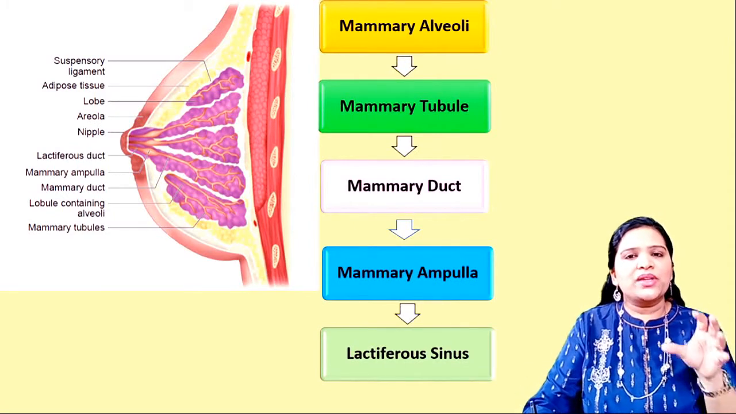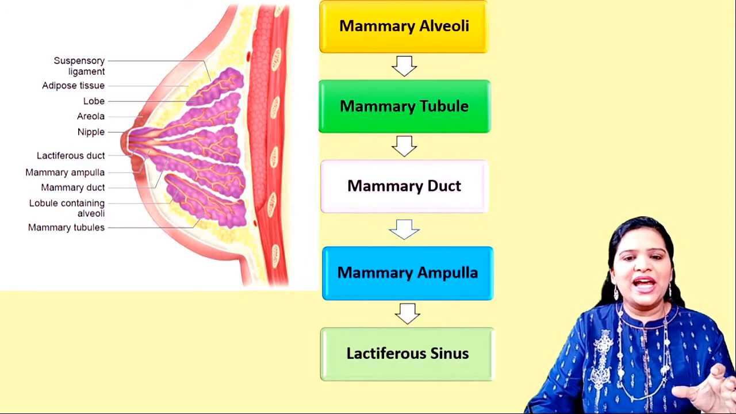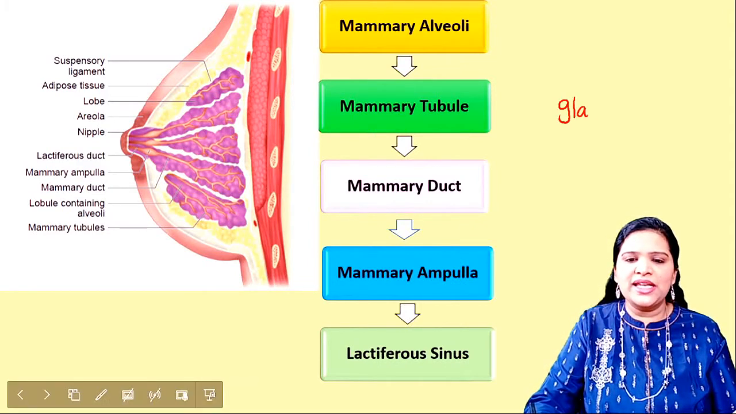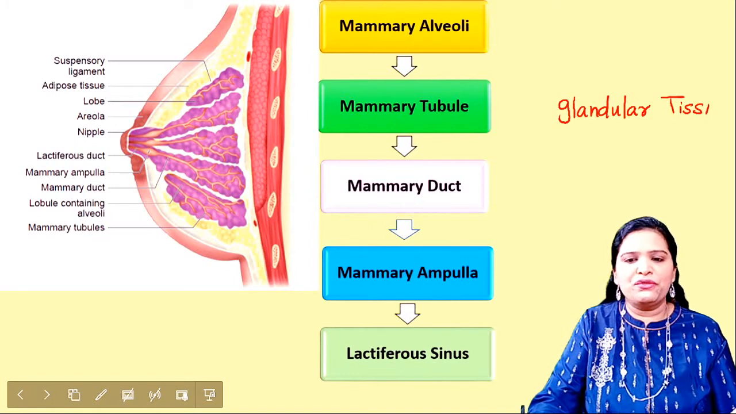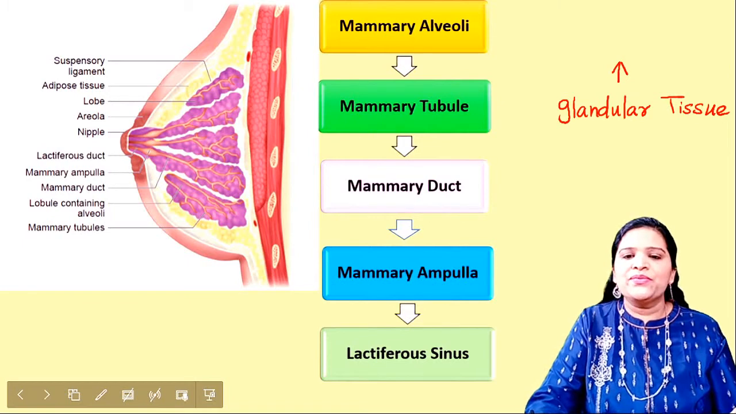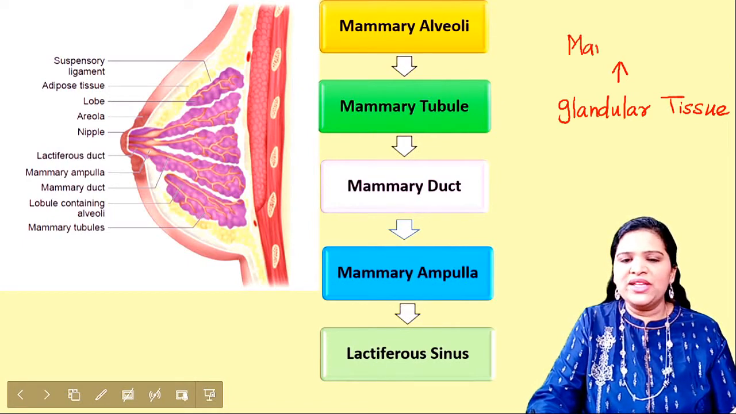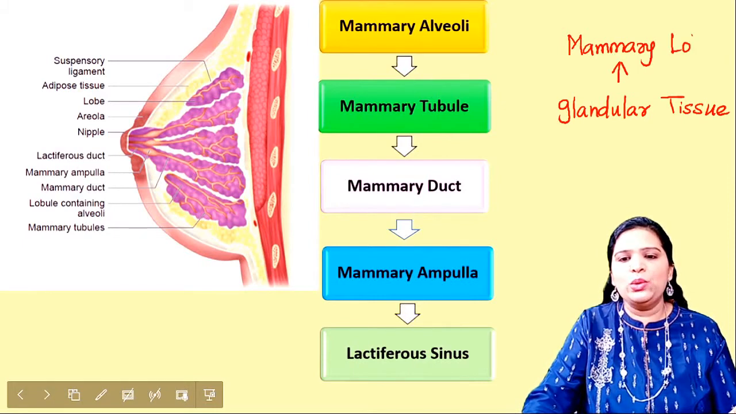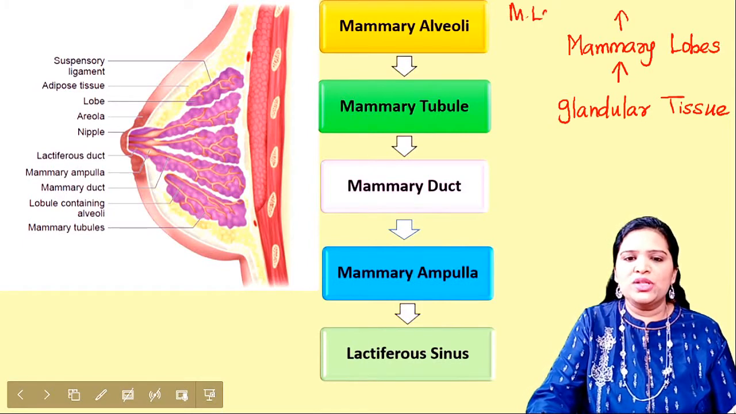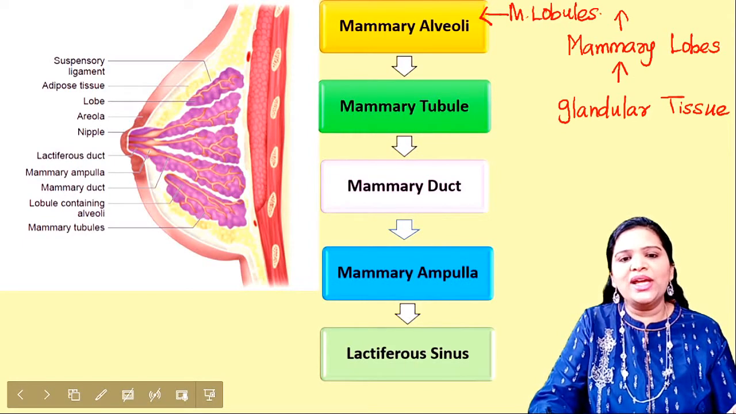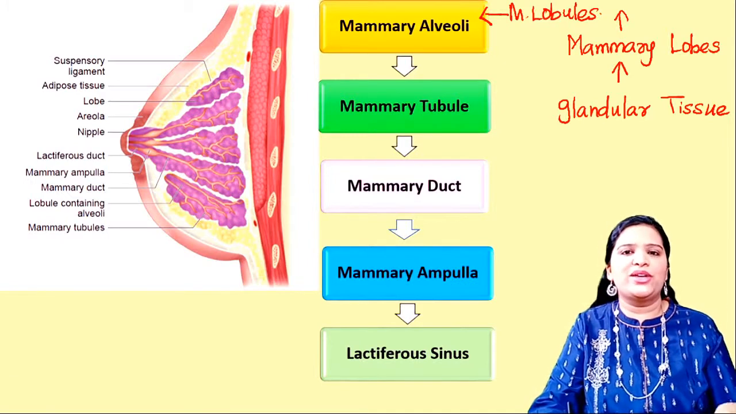When you talk about the breast or the mammary gland, the first thing that comes is the glandular tissue, right? Glandular tissue and fat. Fat has no role in milk secretion. Glandular tissue contains lobes. Everything starts with mammary, and mammary means milk secretion. Mammary lobes are segmented into mammary lobules. Mammary lobules contain alveoli, and alveoli contain the epithelial cells which secrete the milk.